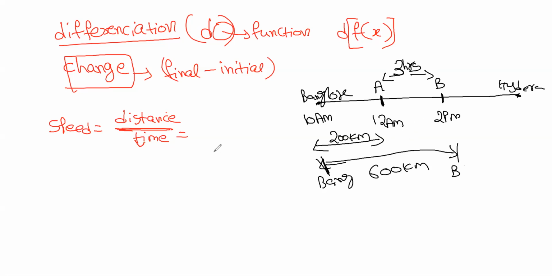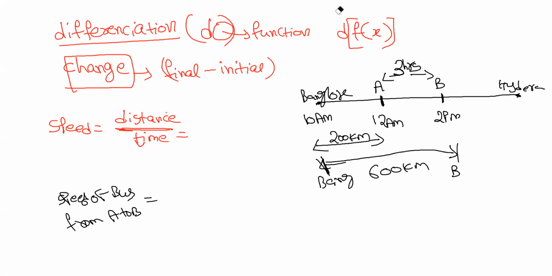Now just tell me what is the speed of the bus from A to B. The distance from A to B will be 400 kilometers.